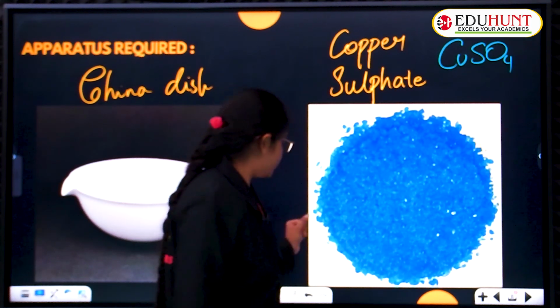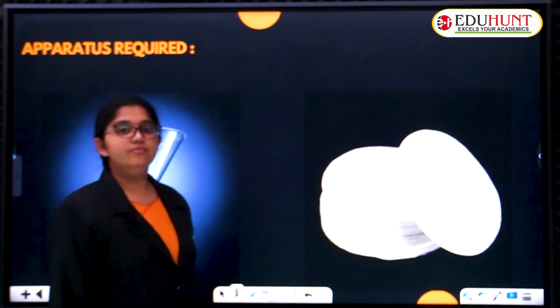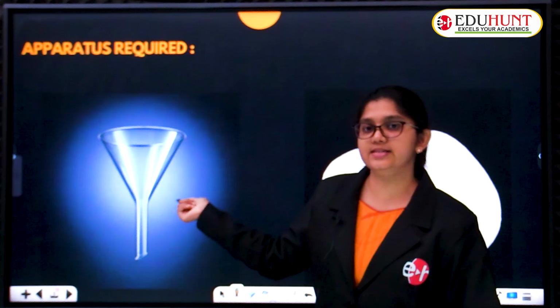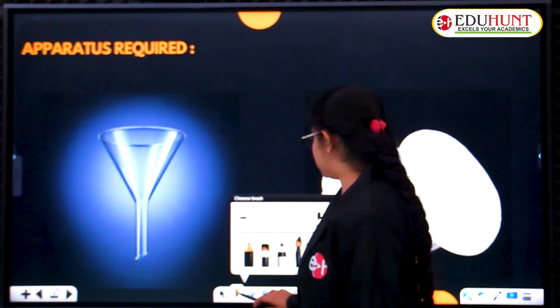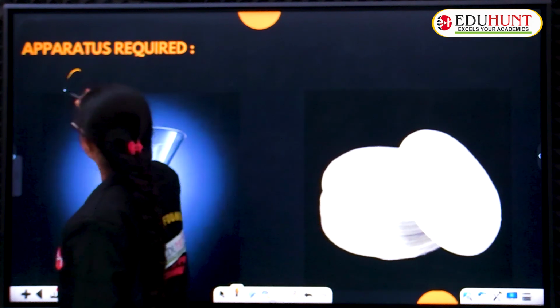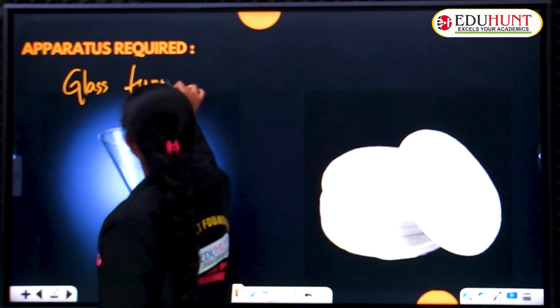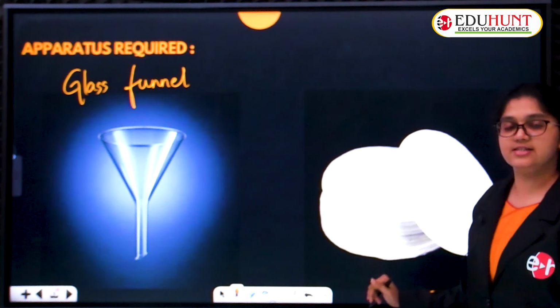Next, you have already done this in previous experiments. What is this? Very good, a glass funnel.